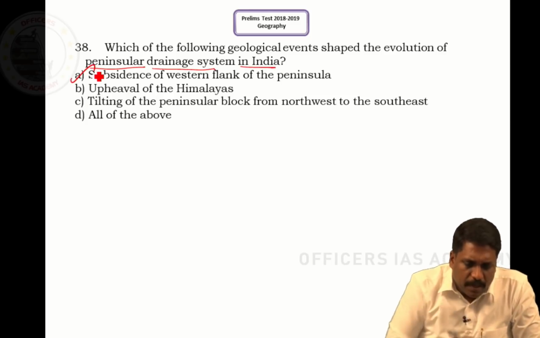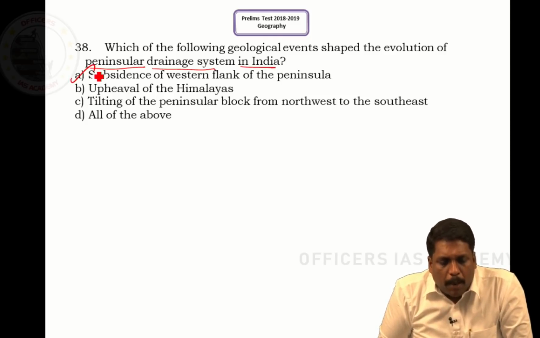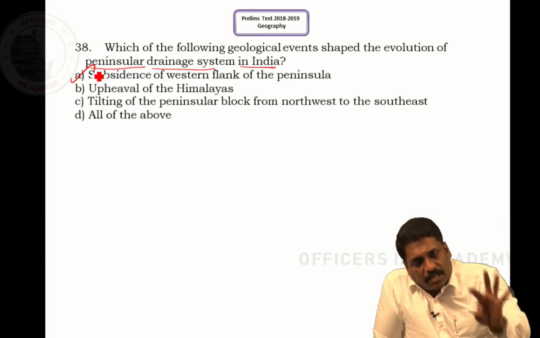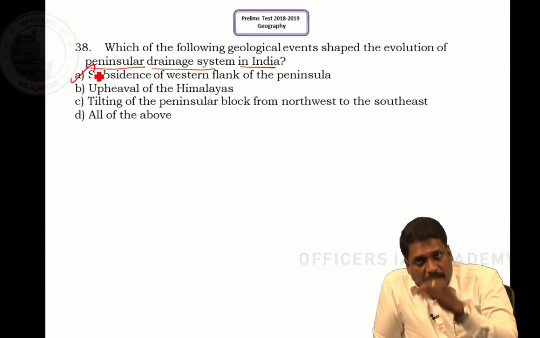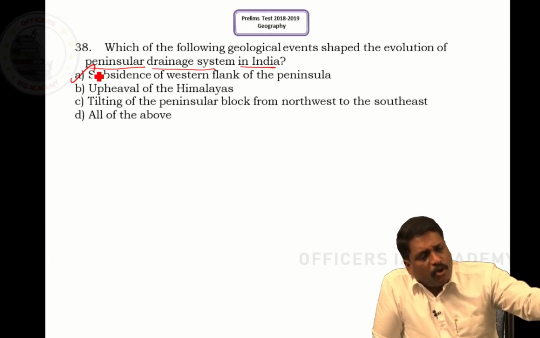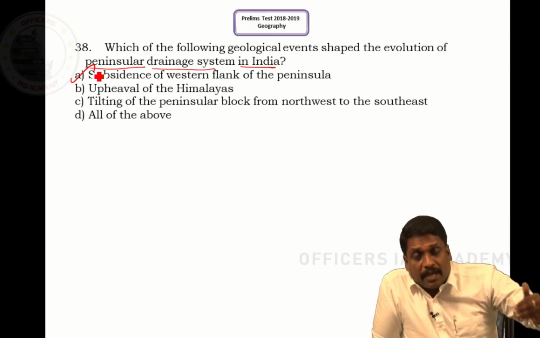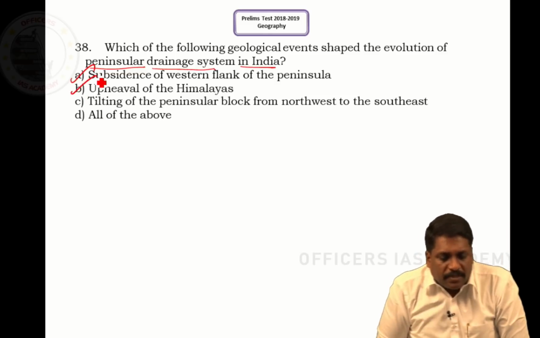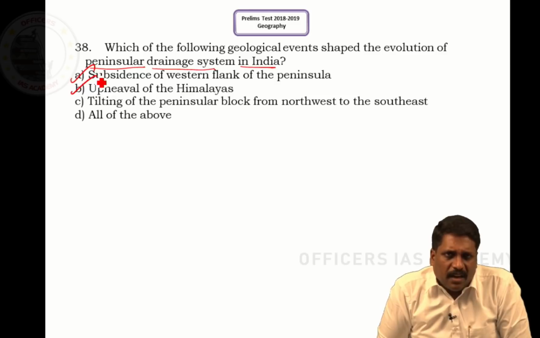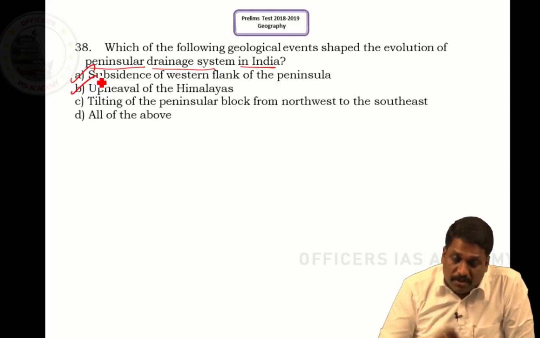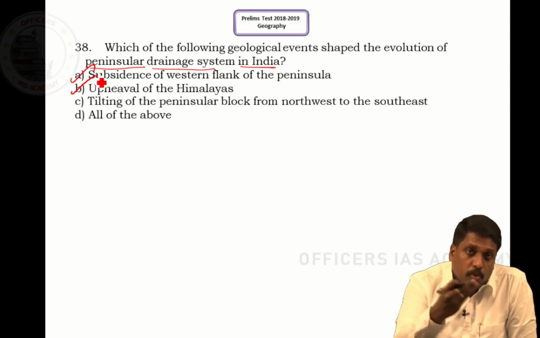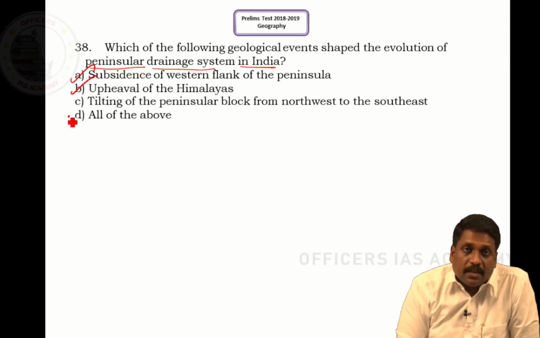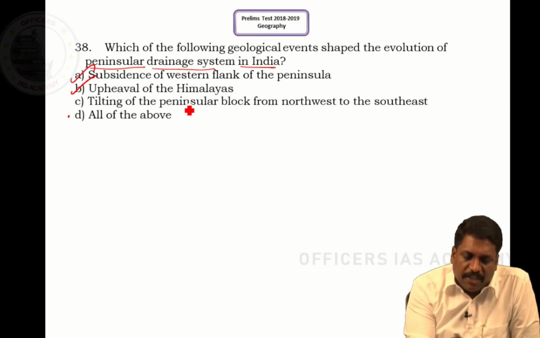Obviously, yes. Now, when I talk about the upheaval of the Himalayas, whether it has resulted in any modification in the peninsular block, my understanding is that the rivers flowing in the northwestern part of this peninsular block are also affected, right sir. Now here I can come to a conclusion, because this is one statement where I have more than 2 correct answers. If that is the case, here I have a clue. I also have an option saying all of the above. So let's check whether 3 is also right.